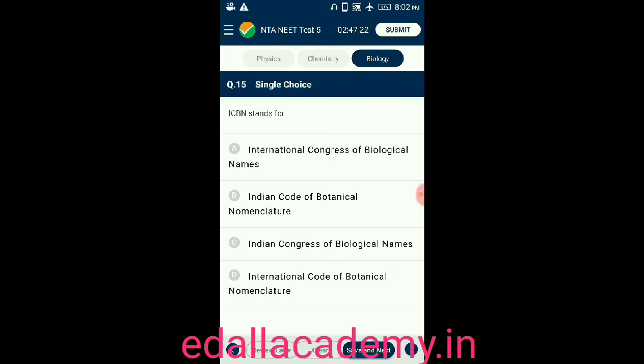Question number 15. ICBN stands for. Option A, International Congress of Biological Names. Option B, Indian Code of Botanical Nomenclature. Option C, Indian Congress of Biological Names. Option D, International Code of Botanical Nomenclature. So ICBN stands for International Code of Botanical Nomenclature. This question is also given from Living World.